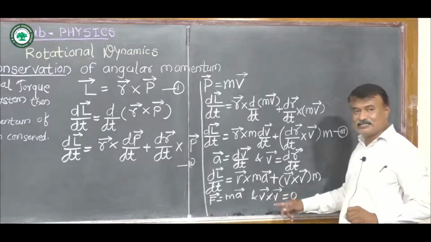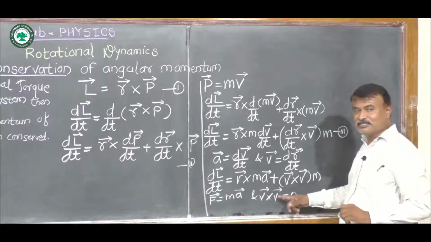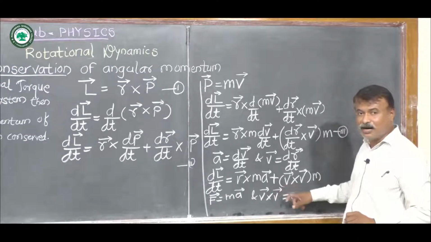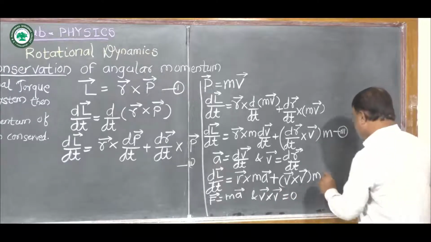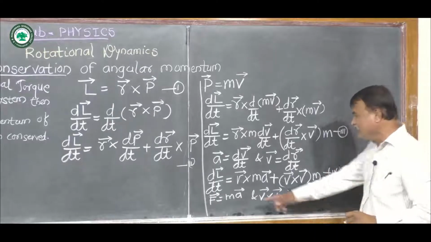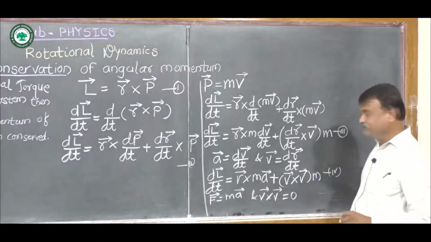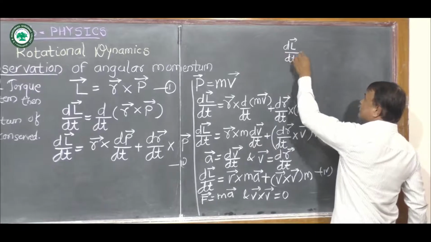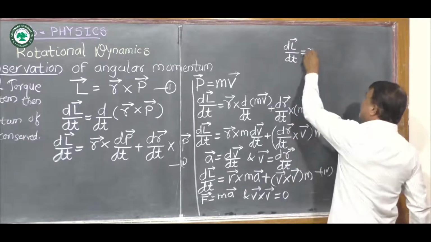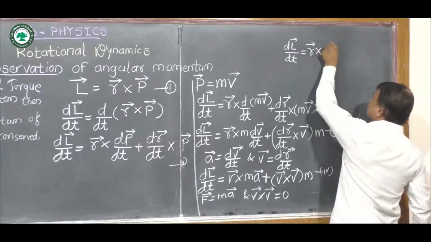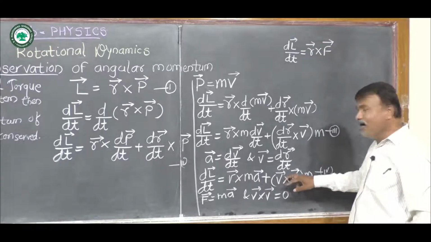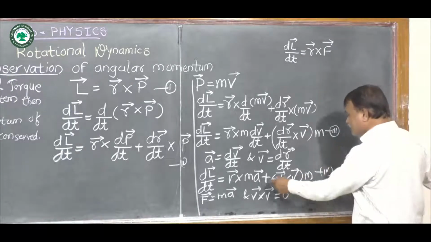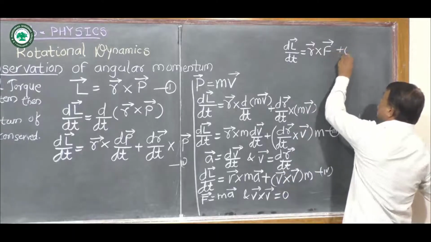You studied last year that V bar cross V bar, the cross product of the same vector, becomes 0. That's why V bar cross V bar is equal to 0. Substituting this value in equation 4, we finally get dL bar by dt equal to r bar cross F bar. And this V bar cross V bar is equal to 0. Anything multiplied by 0 is equal to 0, so this term becomes 0 plus 0.